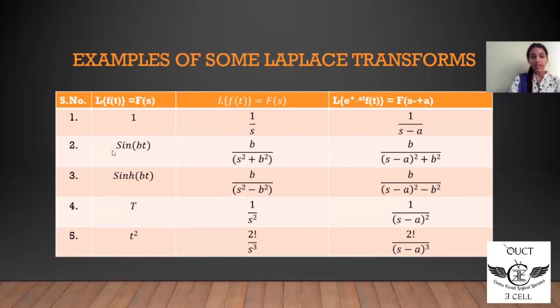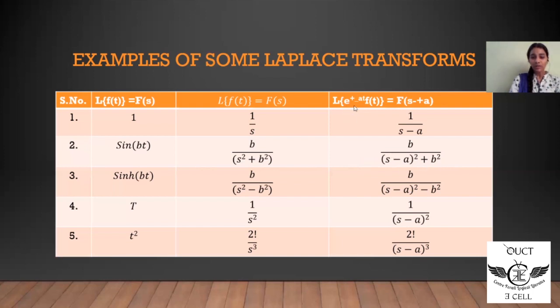Then consider the function sin bt. If e to the power of at is multiplied to sin bt, then the Laplace transform turns out to be b by s minus a whole square plus b square. If e to the power of minus at is multiplied to the given function sin bt, then the Laplace turns out to be b by s plus a whole square plus b square.